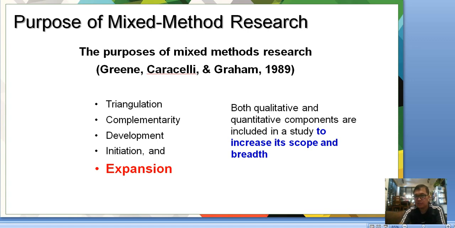So, the next is expansion. So, both qualitative and quantitative components are included in a study to increase its scope and breadth. So, there are specific studies, guys, that if you want to increase its scope, for example, it has only a certain limit. If you're going to use the quantitative, you could only delve into limited aspect of the study. But if you include the qualitative aspect, you're going to increase the scope further. So that is what you call expansion. So that's one of the purpose of mixed methods research.